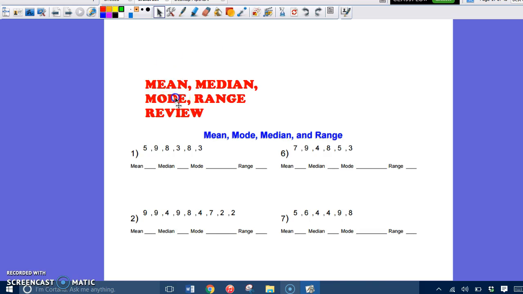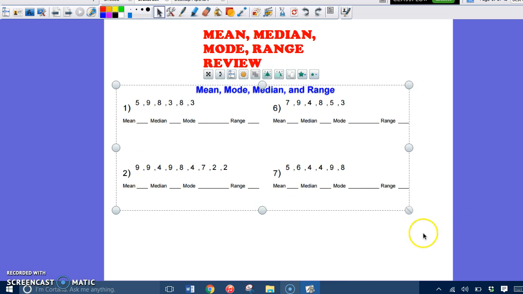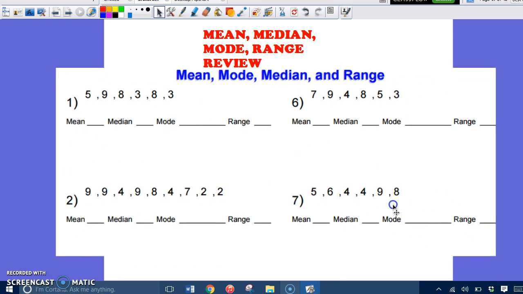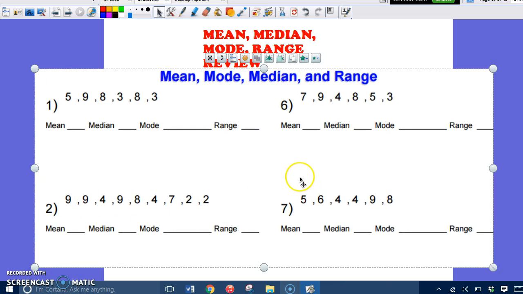We have made it to the last concept in your midterm review, okay? I know some of your homework had said something about box and whisker plots, but that part is not going to be on the exam. The last part of your exam will be mean, median, mode, and range, okay? If you're already familiar with how to do mean, median, mode, and range, you don't have to worry about it. Okay, so if you want a quick review, here we go.